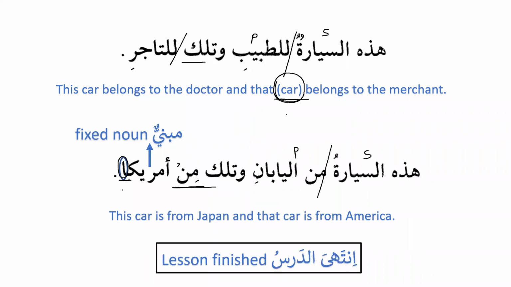Intaha ad-darsu, the lesson is finished. Alhamdulillah, we have some new information in this lesson. We don't have too many new ideas, two, three, or four in every lesson, and if you grasp them and practice them, inshallah, learning the Quran and the Arabic language will be very easy for us.